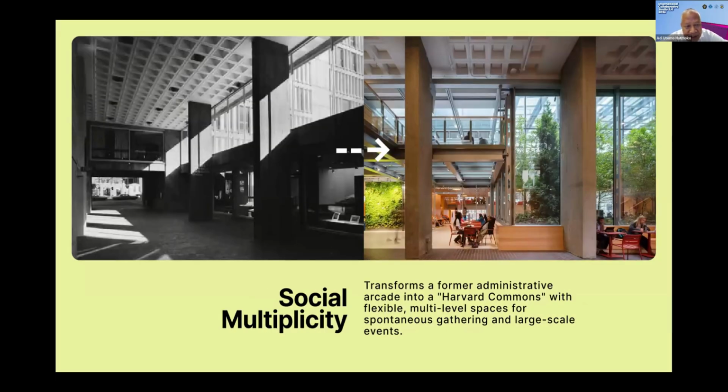And then please look at the social multiplicity from the left-hand side to the right-hand side. Jose Luis Sert has already made some magnificent space, but now it would be more lively because we could give them several trees, several greeneries, and areas that would connect with the people over there. And the multi-level space would give spontaneous gathering and large-scale events.